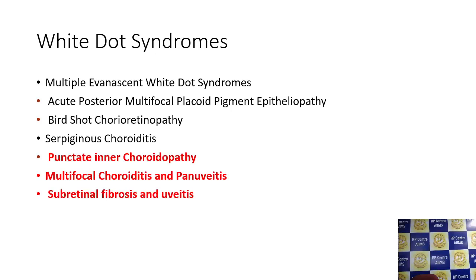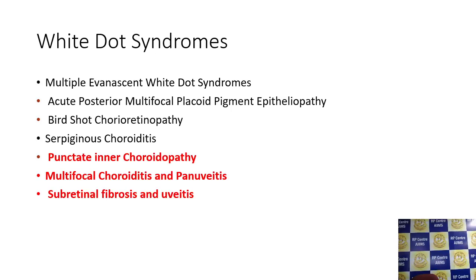It will be early hypo because there is inflammatory material there which is blocking the fluorescence from behind. So early hypo is the most common. But with time, from the margins, the dye will start seeping into the lesion, so there will be a centripetal increase in hyperfluorescence. That is the most typical feature of almost everything. Only MEWDS is different. MEWDS is early hyper from the very beginning.